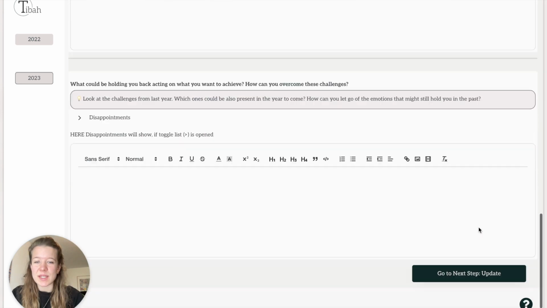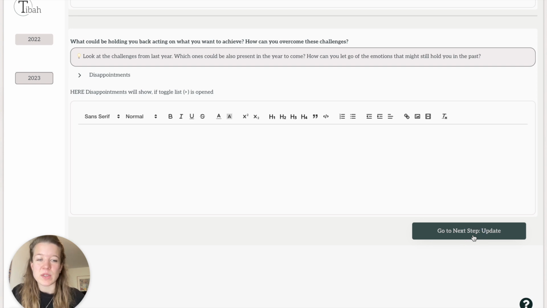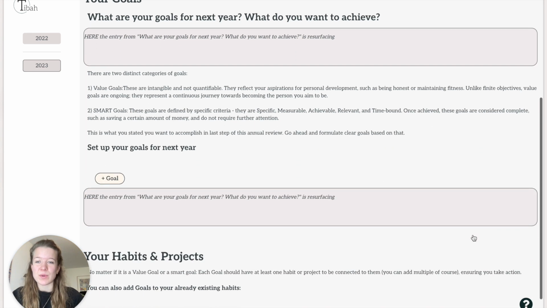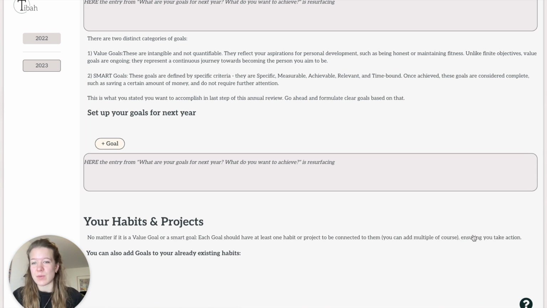And once you did that, in the third step, you can just update your personal life system. That's really what Tibah is. Put down your goals, put down the actions that you want to do to reach those goals, habits and projects, so there's always something that has to be attached, otherwise you will never reach that goal, and I really want to make sure that you take action here. So this is where you set up your life system.